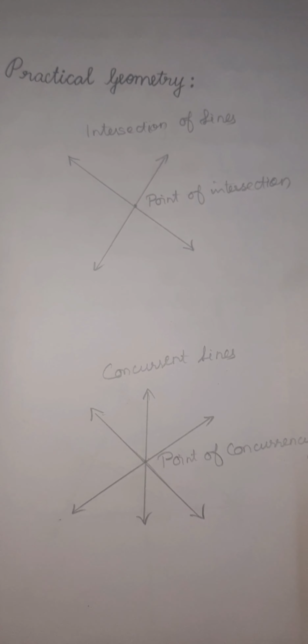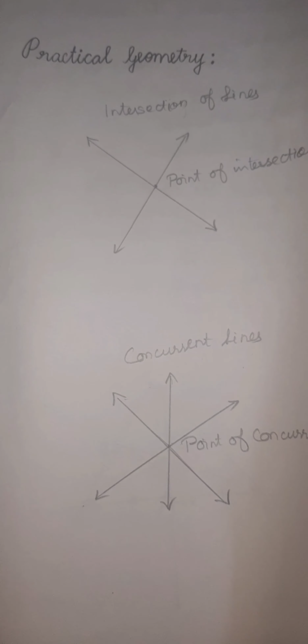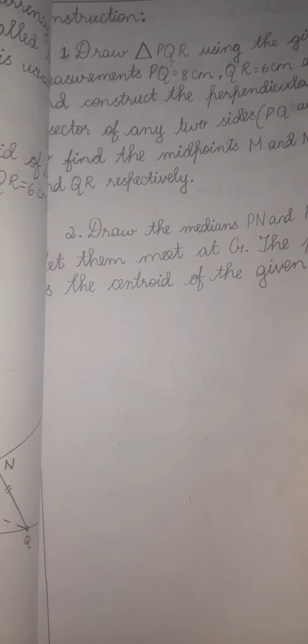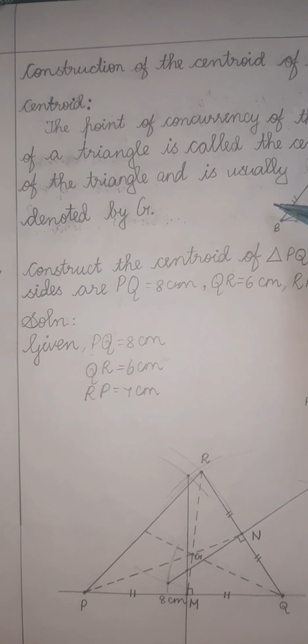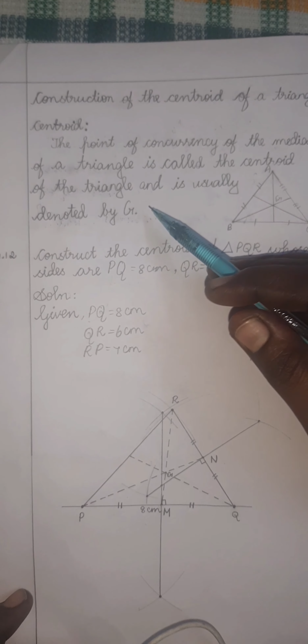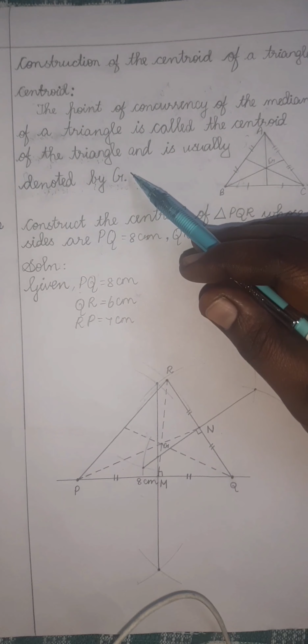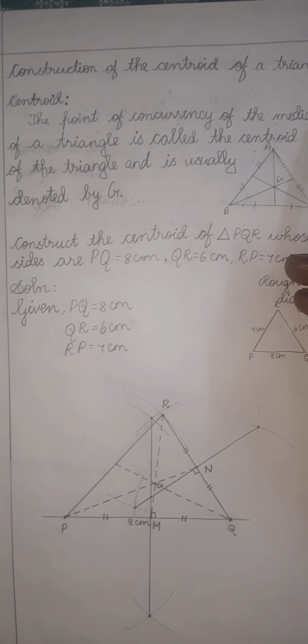Okay, next we can learn about the centroid that you studied in the beginning of this term through the WhatsApp class. Centroid means the point of concurrency of the medians.